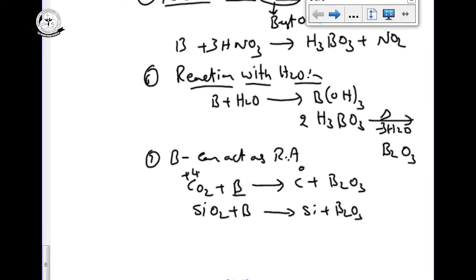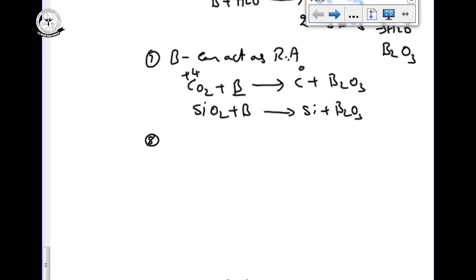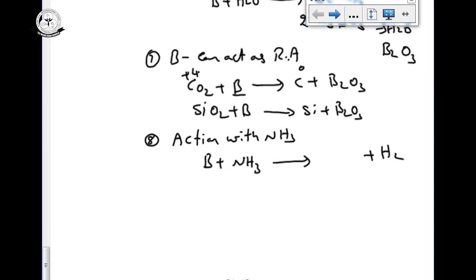And the most important reaction is reaction with ammonia. Boron reaction with ammonia, as I told you previously. Ammonia is a base, so on reaction with a base it can liberate hydrogen gas, and the remaining product is boron nitride. So boron reacts with ammonia at very high temperature to produce the corresponding nitride, boron nitride. So these are some properties of boron.